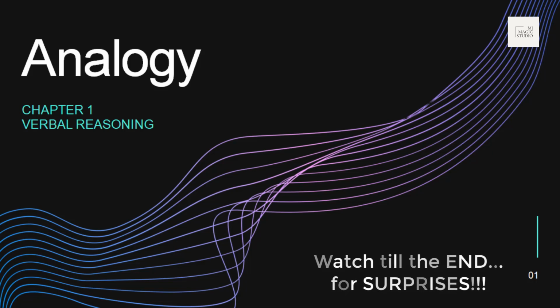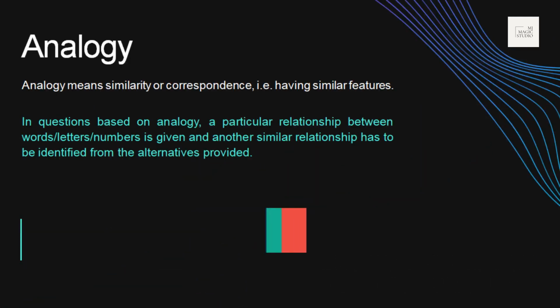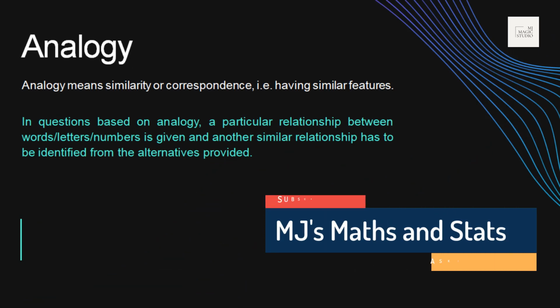We are starting with verbal reasoning and we are kickstarting with chapter 1, that is analogies. We'll try to understand what is there in analogy, what are the different ways to solve questions related to analogies, how they've been asked, and what are the different asks in previous examinations across bank, railways, staff service commission, competitive examination, etc. So what does this analogy actually mean?